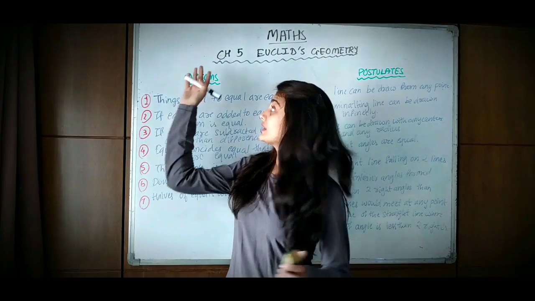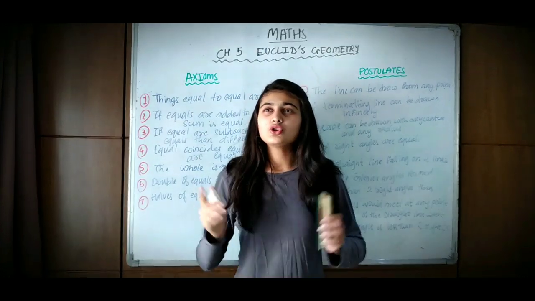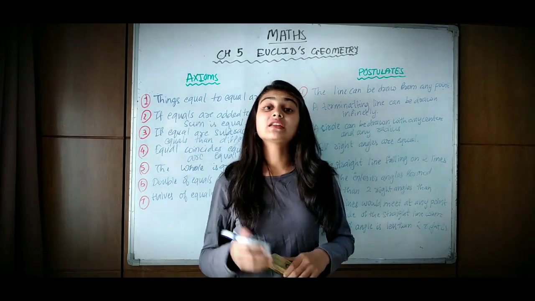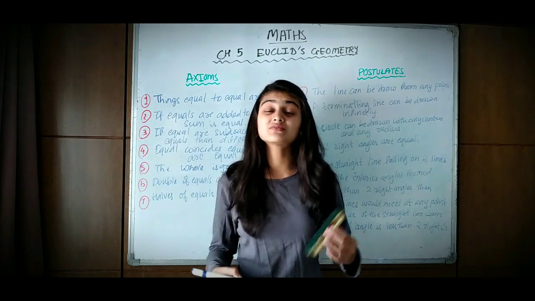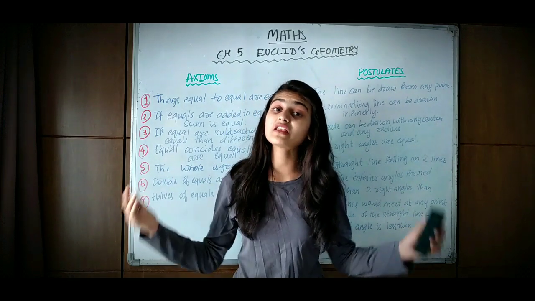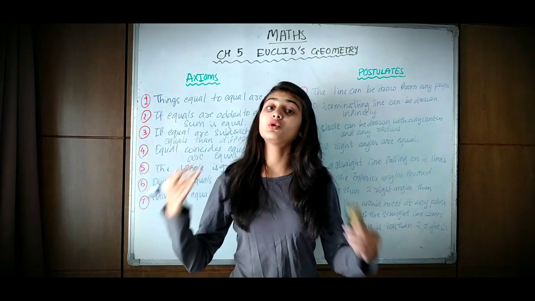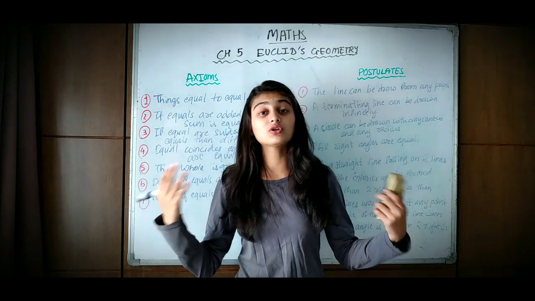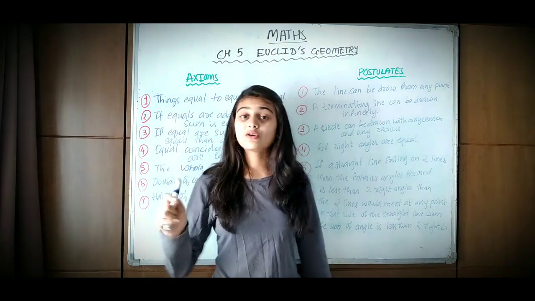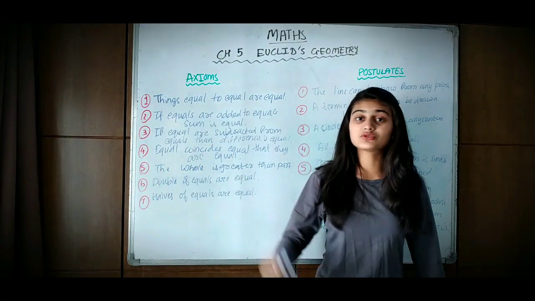Let's start with Euclid's geometry today. Euclid was a mathematician and he gave out some of the axioms and postulates which are universal laws, but he gave them out in a more elaborated and better manner with proofs. So we are going to study about axioms first.